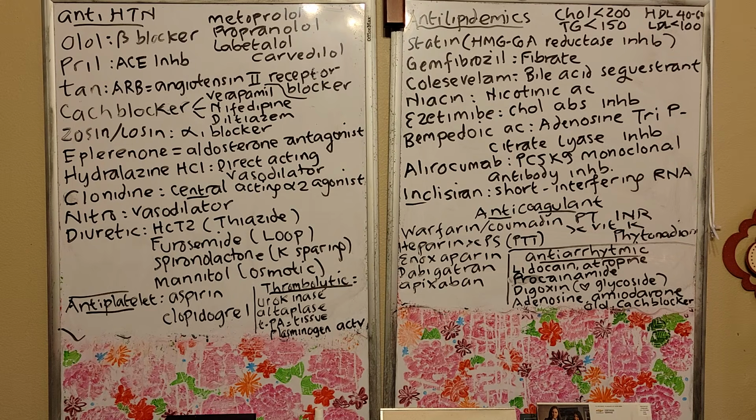It inhibits, it stops the enzyme that converts the angiotensin. Because if it can convert angiotensin number 1 to angiotensin number 2, then the blood vessel will constrict and the BP will go up, right? So this medication inhibits, so it will not convert to angiotensin number 2, so the BP will not go up, because if vasoconstrict, BP goes up. So I inhibit, that's why pril, ACE inhibitor, is my antihypertensive, right? For pril, you have to remember this.